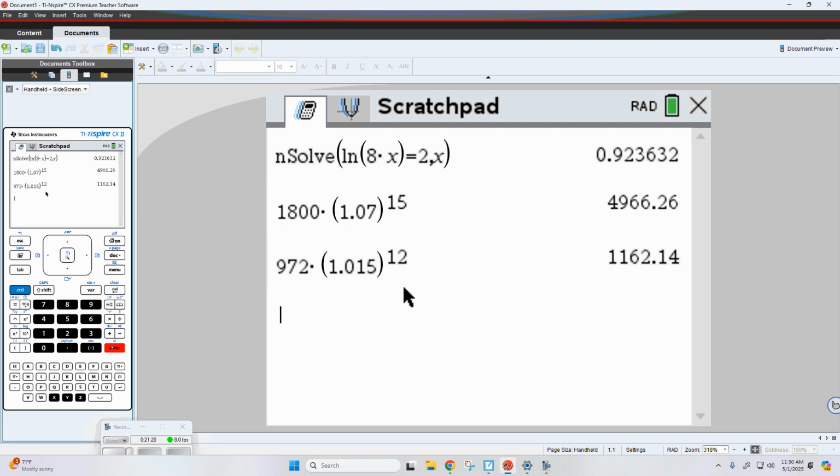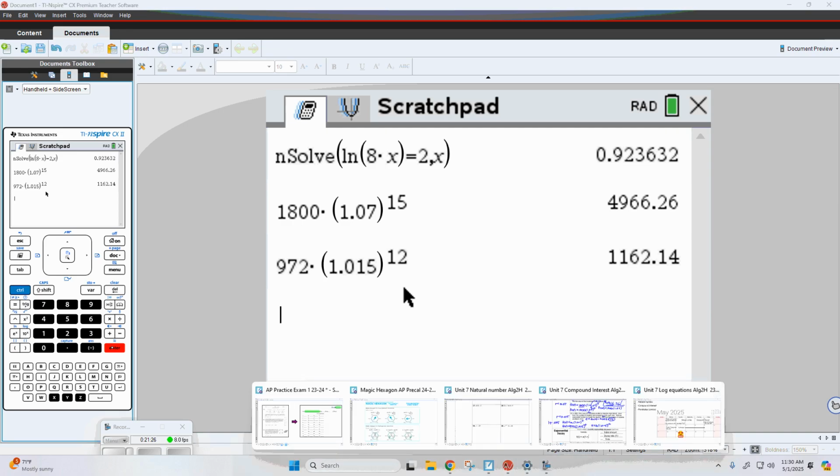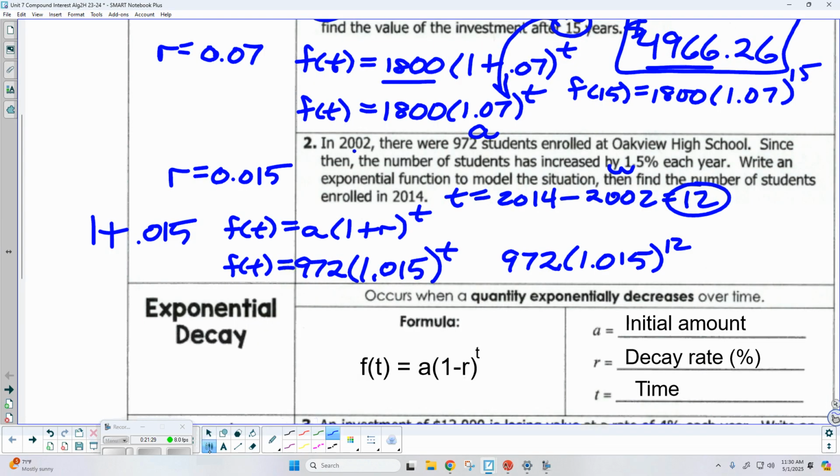On a problem like this, you wouldn't put a decimal, so I would probably go ahead and say 1,162 people.